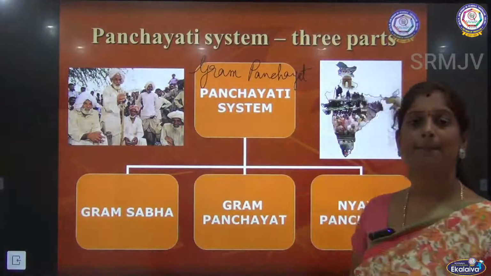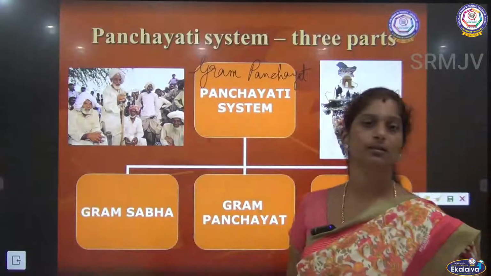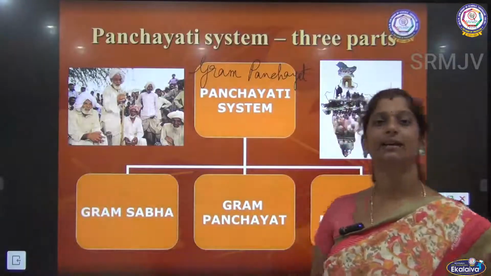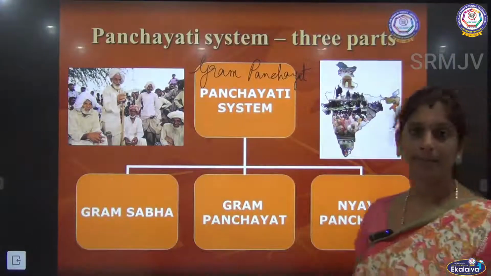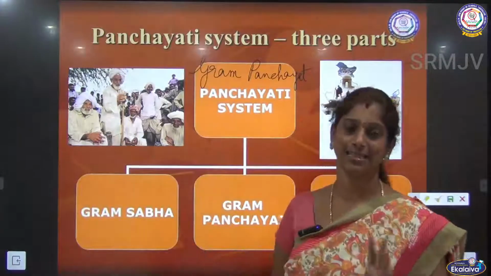So this Gram Panchayat is further divided into 3. First comes Gram Sabha, then comes Gram Panchayat, and then comes Nyaya Panchayat. Okay, so we are going to see about these 3 in this lesson.